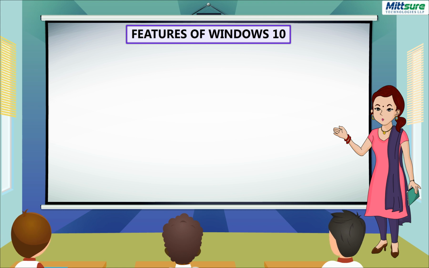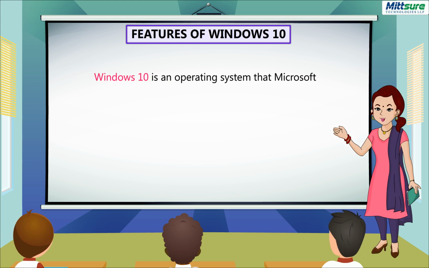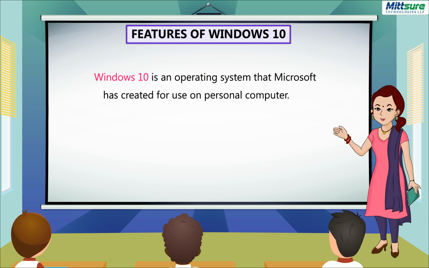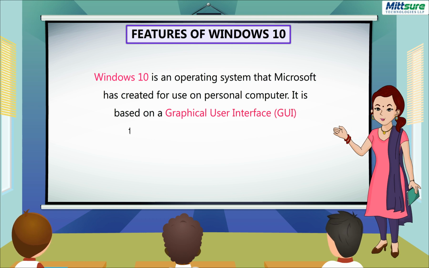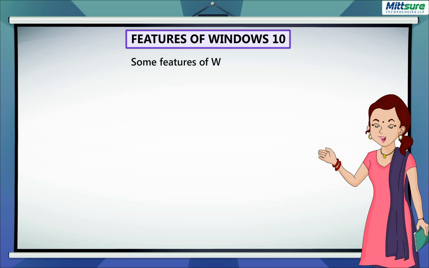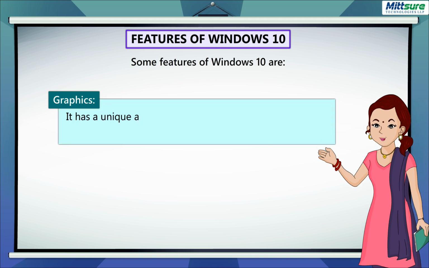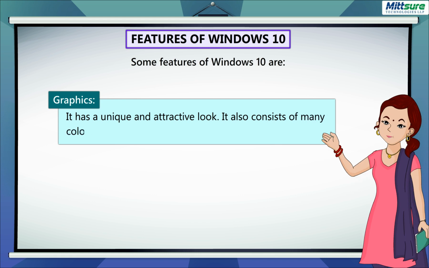Features of Windows 10. Windows 10 is an operating system that Microsoft has created for use on personal computers. It is based on a Graphical User Interface (GUI) that allows you to interact with the system visually. Some features of Windows 10 are: Graphics. It has a unique and attractive look. It also consists of many colorful themes.